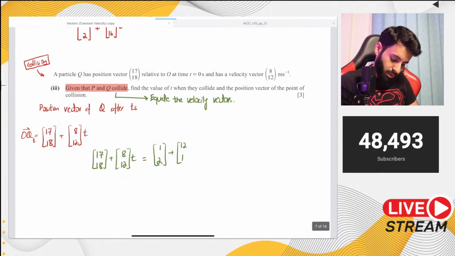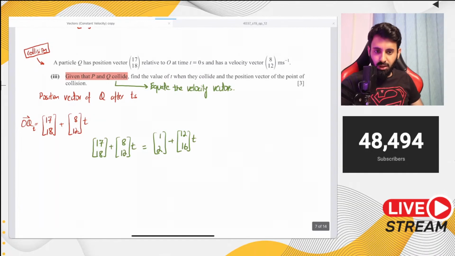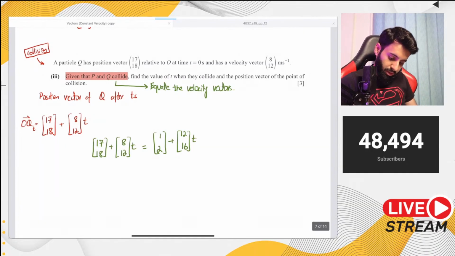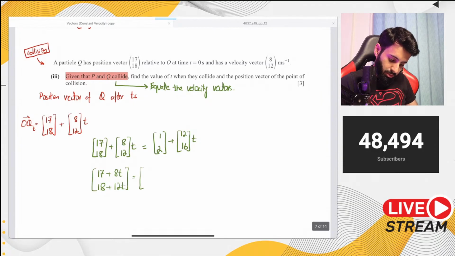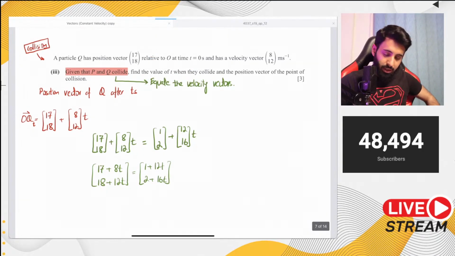(12, 16) into t. Now we can take any one equation and solve it, and our answer will come. What do I mean by that? This is what I mean. (17 plus 8t, 18 plus 12t), if you open it up, is equal to (1 plus 12t, 2 plus 16t). Now we need to find the value of t when they collide.